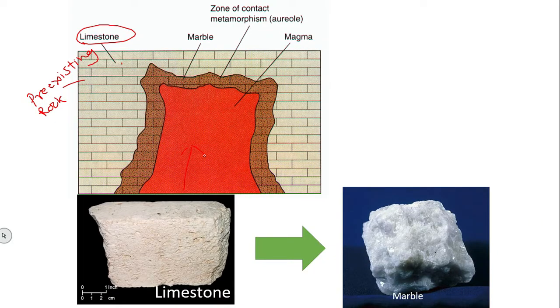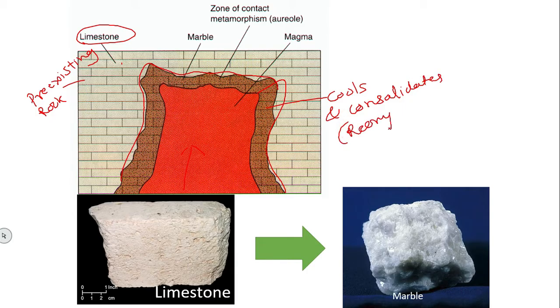Magma has temperature. Due to this temperature, the material has melted. You can see the sides melting and becoming liquid, and this liquid again cools and consolidates. This is called recrystallization.